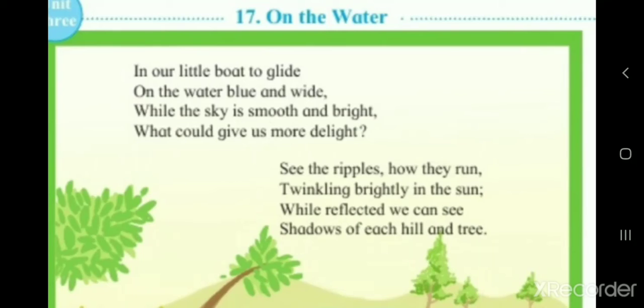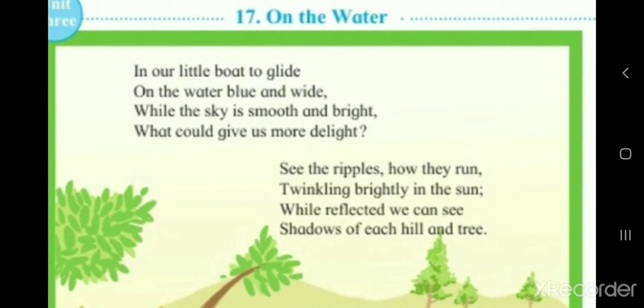Good morning, students. Let us start with the third unit of our English book. The page number 42. The lesson name is lesson number 17, On the Water. Let us read these stanzas first, and after that, let us understand each and every line of the stanzas of this poem. Let us start with the reading.